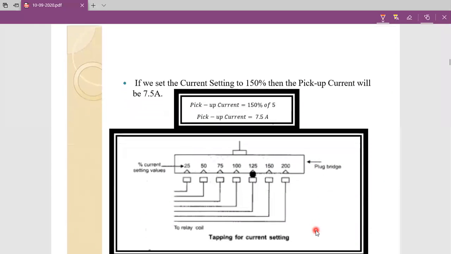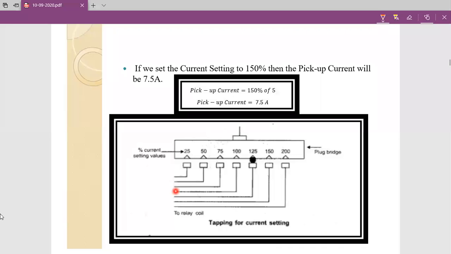Now, here same thing I explained. If we set the current setting value equal to 150%, here the secondary current of the current transformer is given as 5 amperes, and if we choose current setting as 150%, then 150% of 5 amperes is nothing but 7.5 amperes. So 7.5 amperes. That means the relay can operate. The relay is going to operate when the relay current is equal to or above 7.5 amperes.